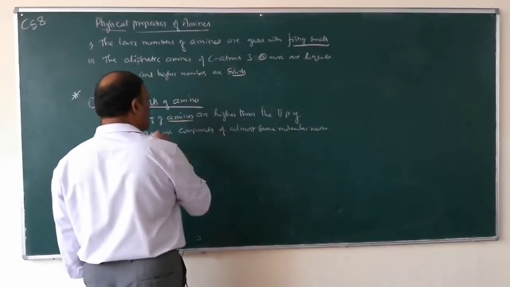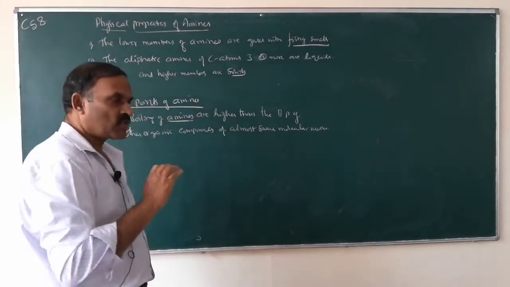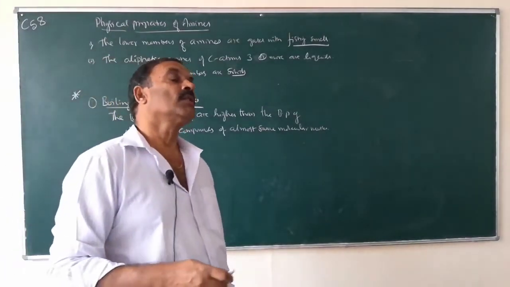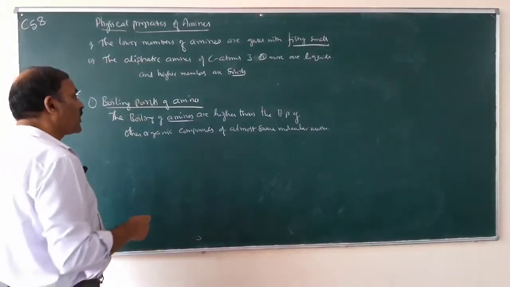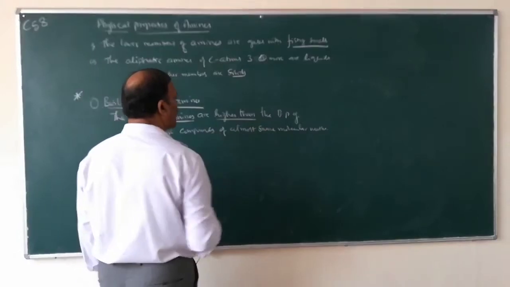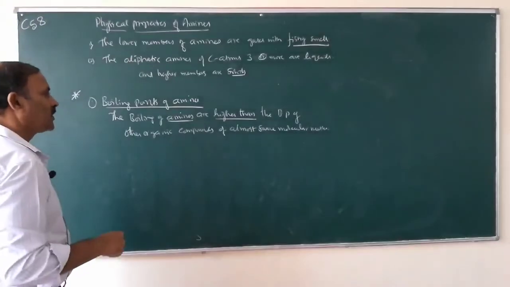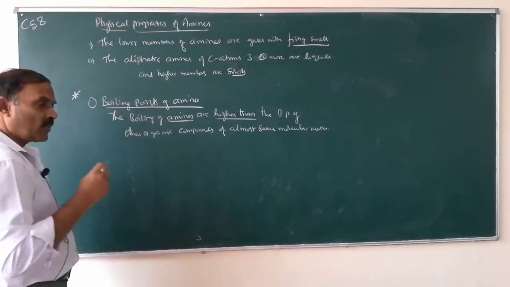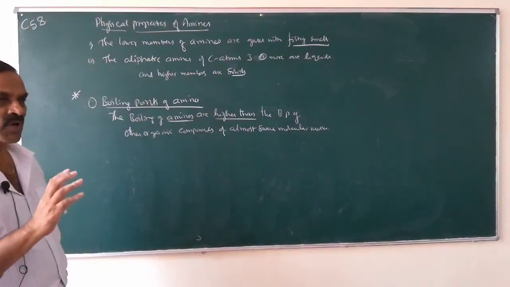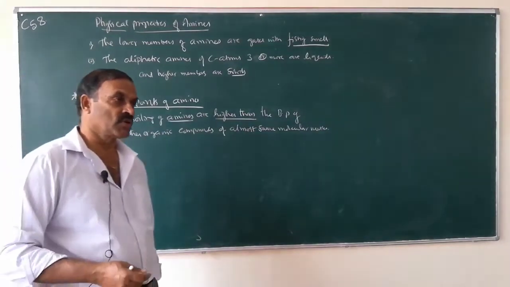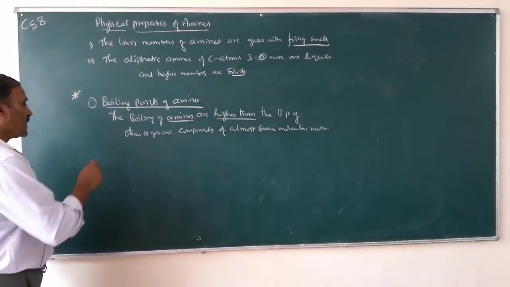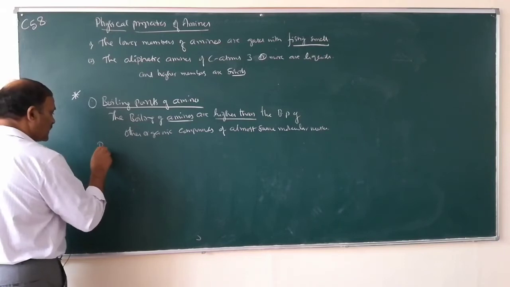Compounds of the same molecular masses are called isomeric compounds. Boiling points of amines are usually higher than the boiling points of other organic compounds whose molecular masses are almost the same. This is the reason.